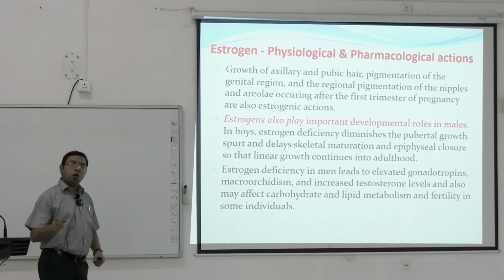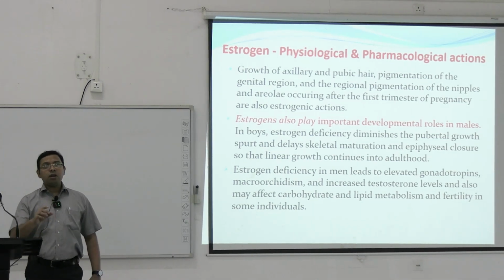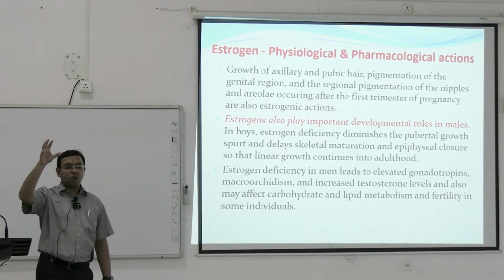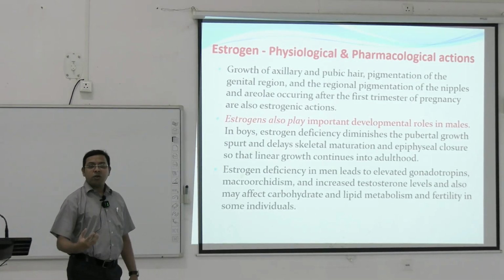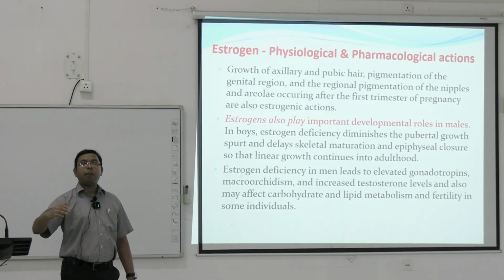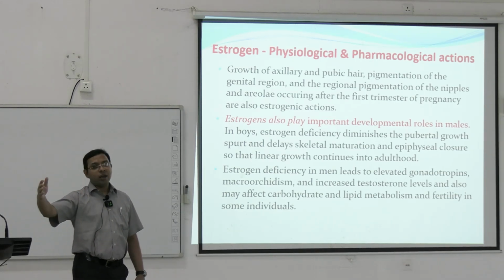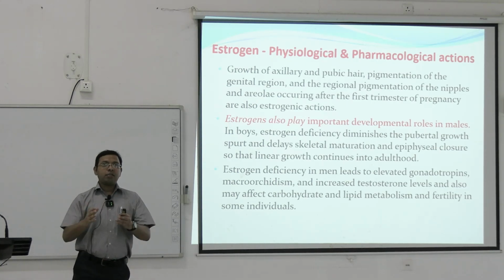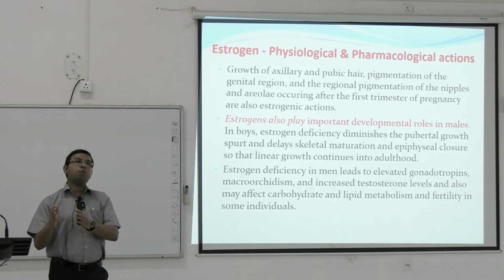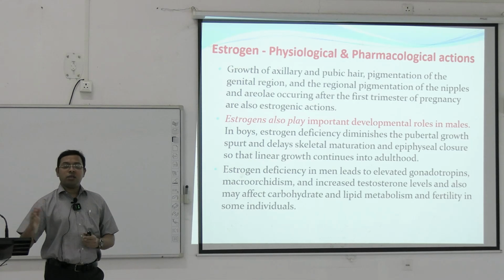Estrogen is secreted, as we have already seen, from cholesterol. From cholesterol, ultimately androstenedione and testosterone are formed, and from these, by means of aromatase, they are converted to estradiol, and estradiol is then converted to estrone and estriol. Some part of the testosterone is also converted to estradiol, estrone and estriol.